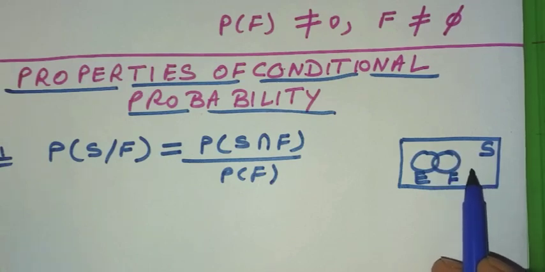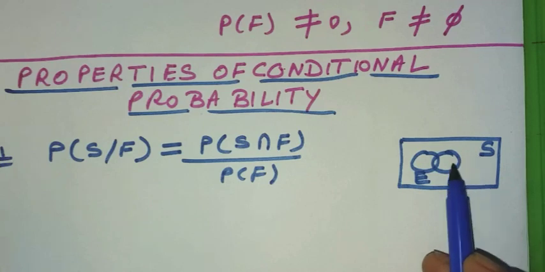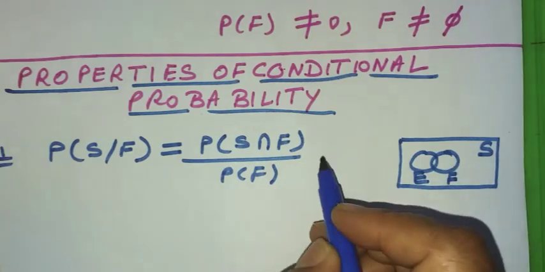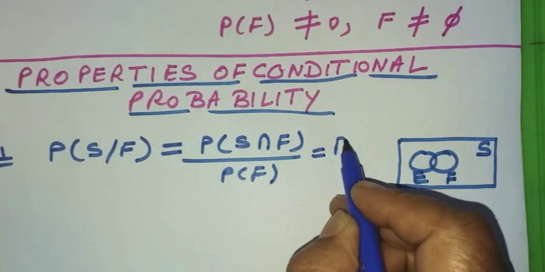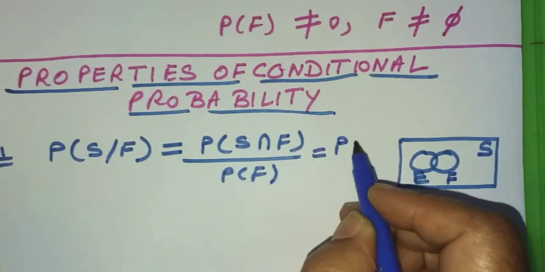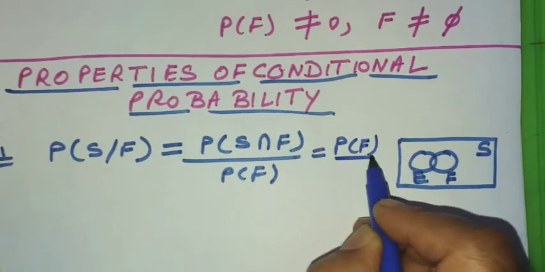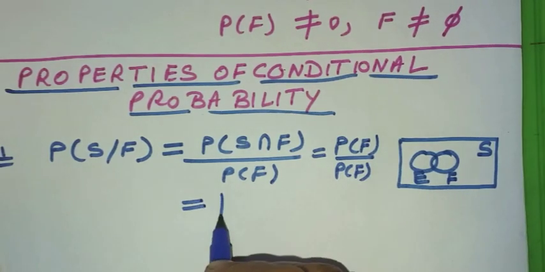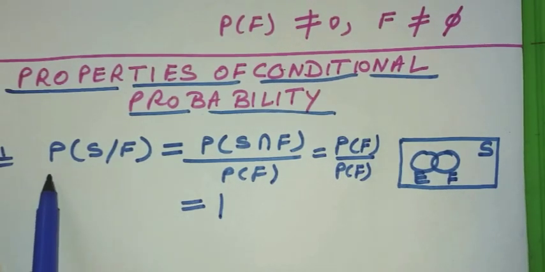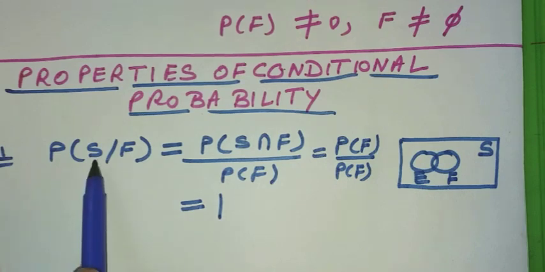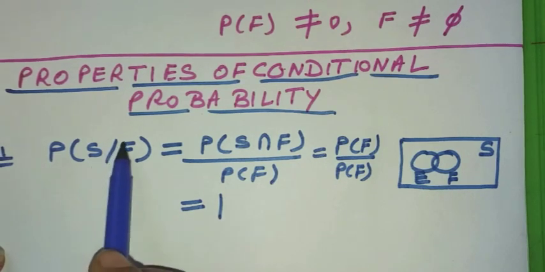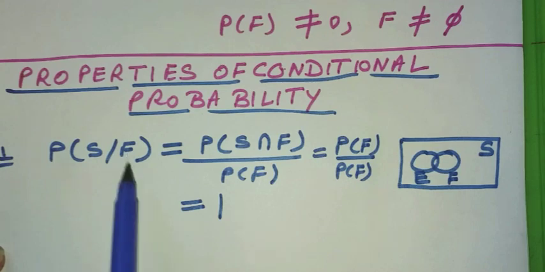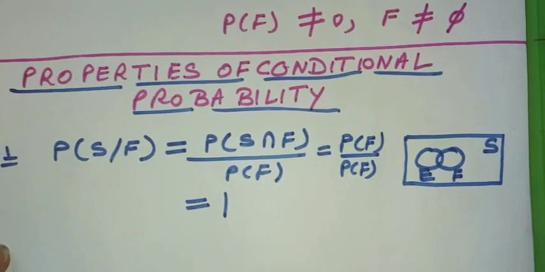Can you tell me what will be the intersection of S and F? It is obviously F only. So S intersection F is F. So I can write PF divided by PF, so it's going to be 1. So the first property is that the conditional probability of the sample space, no matter which event has already occurred, will always be equal to 1. That is the complete probability.